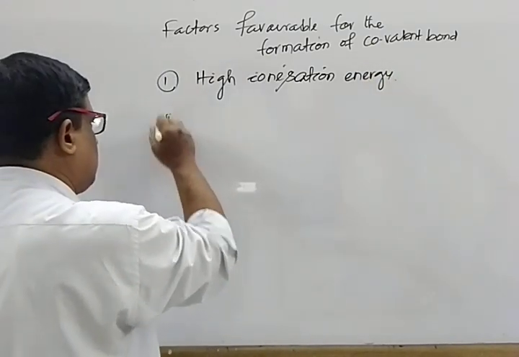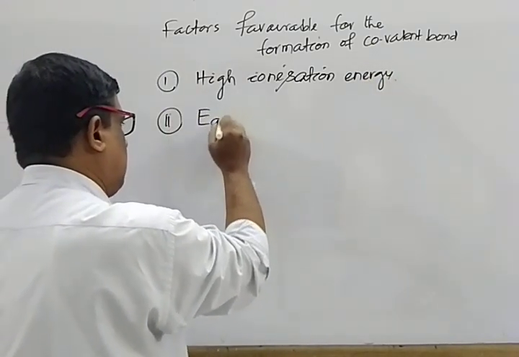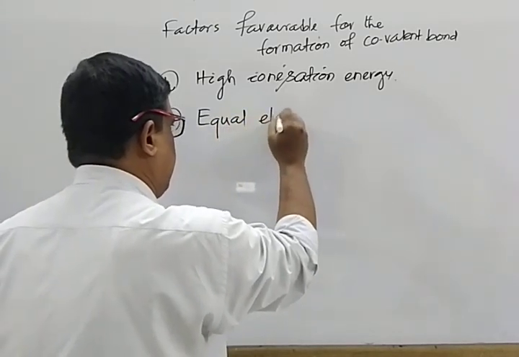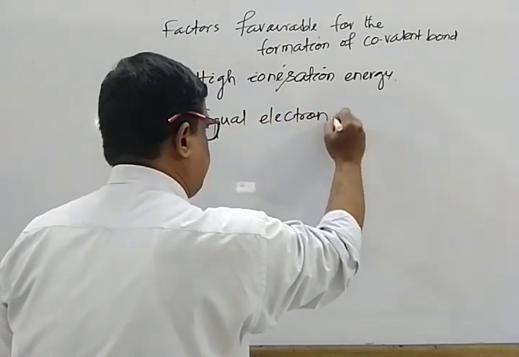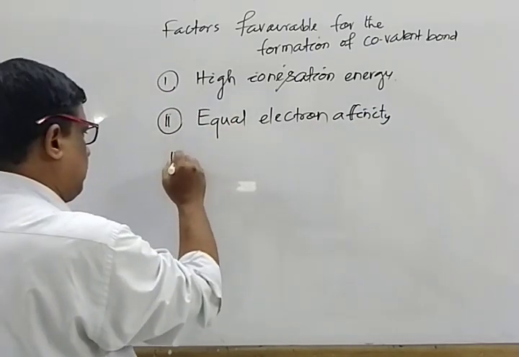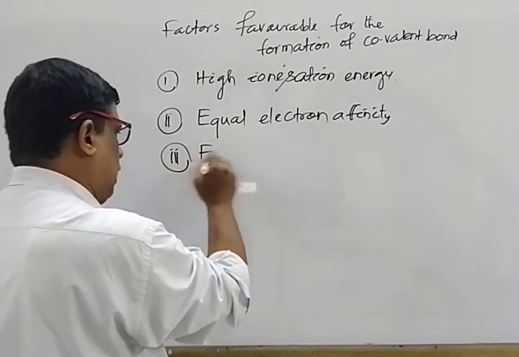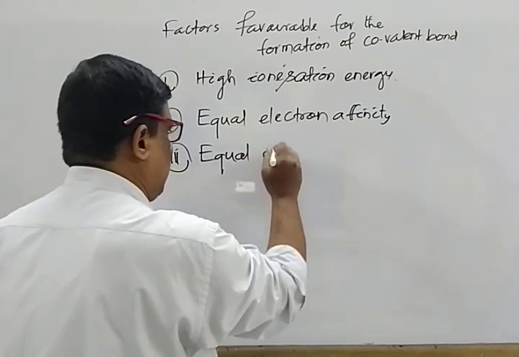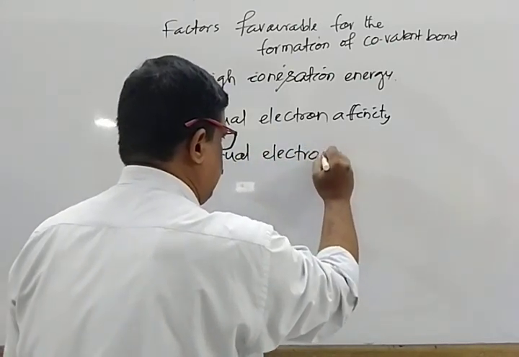Point 2, equal electron affinity. Point 3, equal electronegativity.